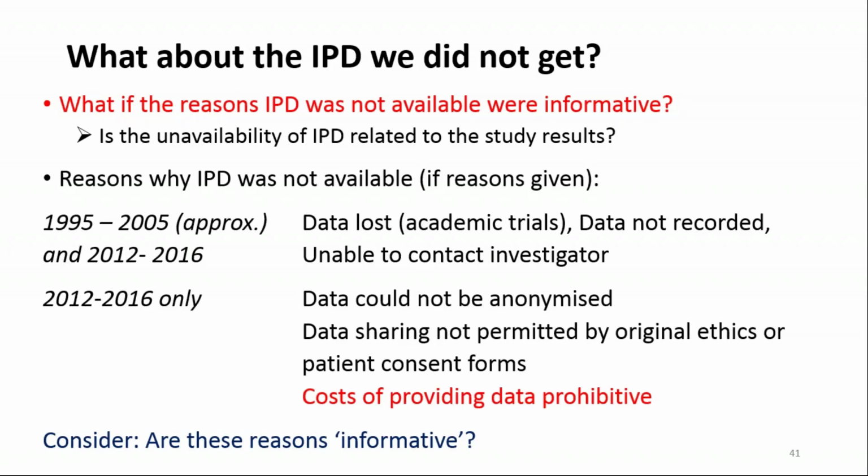Then in the more recent requests for the Cochrane IPD work, some of the reasons that we got were that data could not be anonymised, data sharing was not permitted by the ethics or the patient consent forms, and then again, thinking back to the previous slide, the resources and costs of providing data were prohibitive.